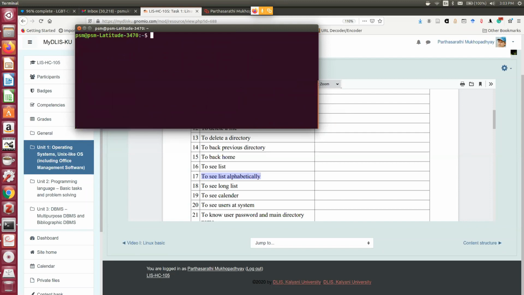Now, can I ask you a common sense question? Suppose I want to get help on how to use the manual. So what will be the command? To get help on a given command is man space that command name. I want to display the help on the manual itself. I want to know how to use the man command. So what should be the command? What is your logical guess? Anyone?